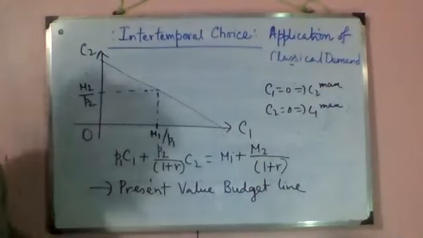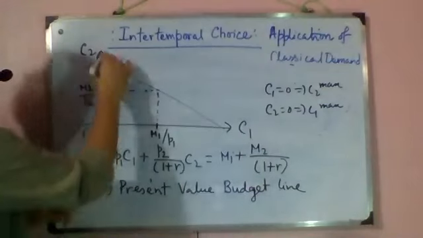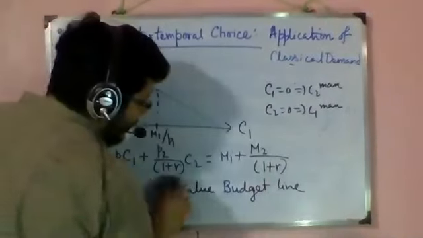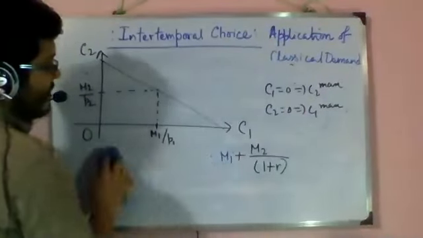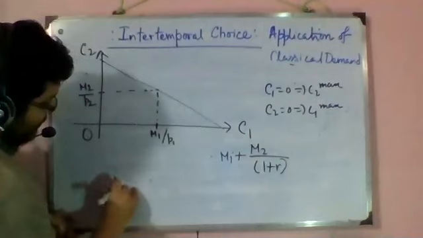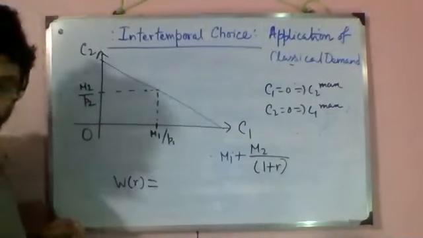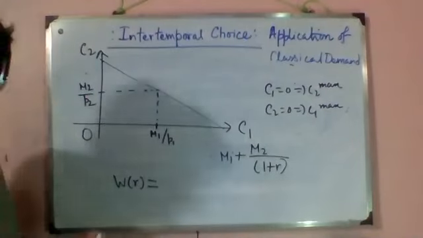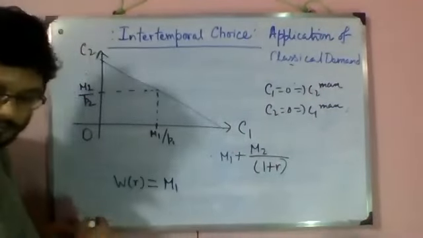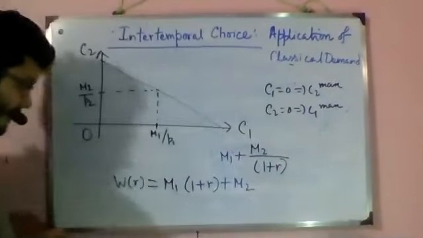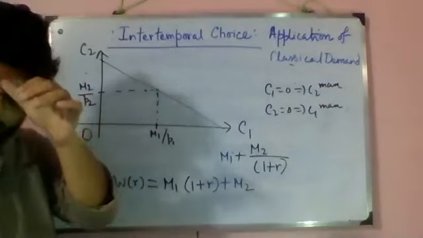Now, so what will be C2? Before going to C2, we'll just bring in another notation. We'll say that total wealth is equal to M1 into 1 plus R plus M2. Okay, so this is my total income.